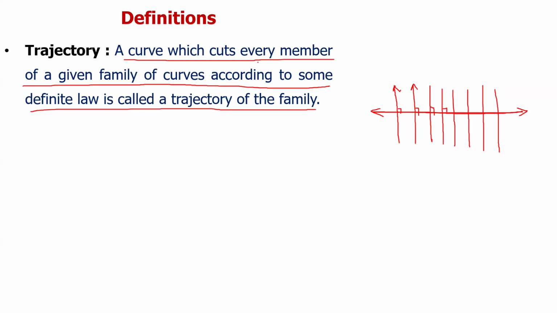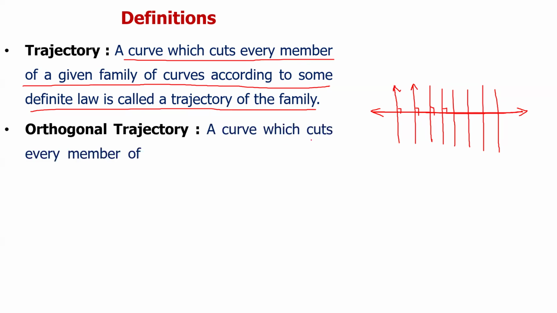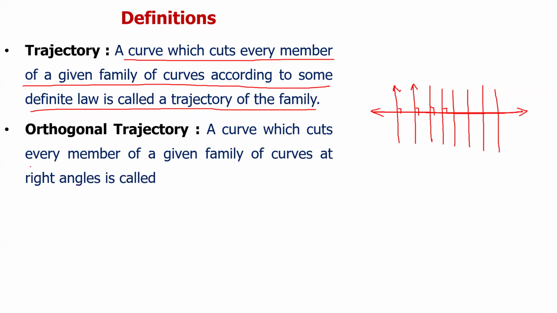So a curve which cuts every member of a given family of curves according to some definite law is called a trajectory of the family. Now what is the orthogonal trajectory? A curve which cuts every member of a given family of curves at right angles is called an orthogonal trajectory. For example, here this horizontal line cuts each and every vertical line at a right angle, meaning 90 degrees. So this is called an orthogonal trajectory.